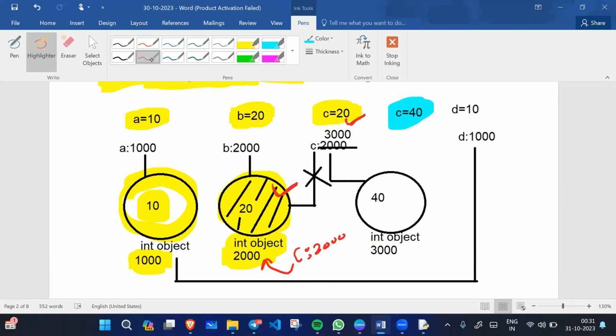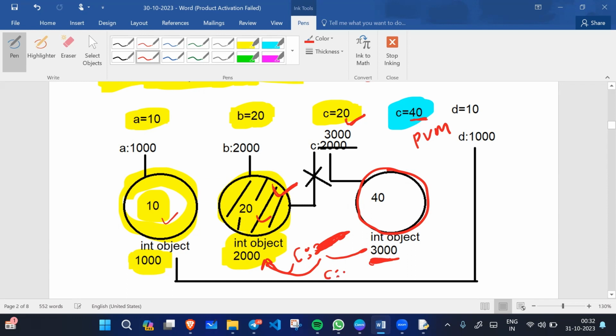And if we have c equals 40, what will PVM do now? PVM will check whether the value 40 exists in a memory block. Here we don't have 40, and here we also don't have 40. So PVM creates a new memory block with a new memory address. Previously C was referring to this object. Now it will not refer to this object anymore. C will refer to this object. So the value of C is 3000. C contains the address 3000, which means C is referring to this memory object.